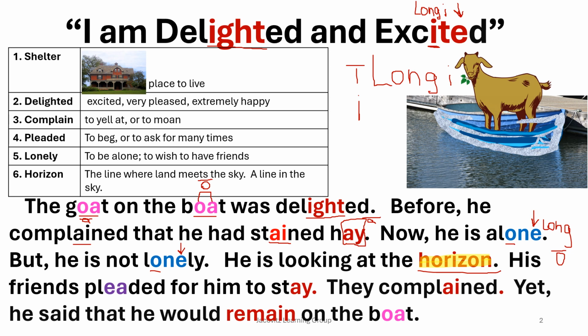Okay, his friends pleaded. Again, we have an E and an A that make a long E, for him to stay. An A and a Y that make a long A. They complained, yet he said that he would remain on the boat. So I'm going to read this to you again. And this time, when we go into the next page, you can start doing your own markings. I believe your teacher can download these too.